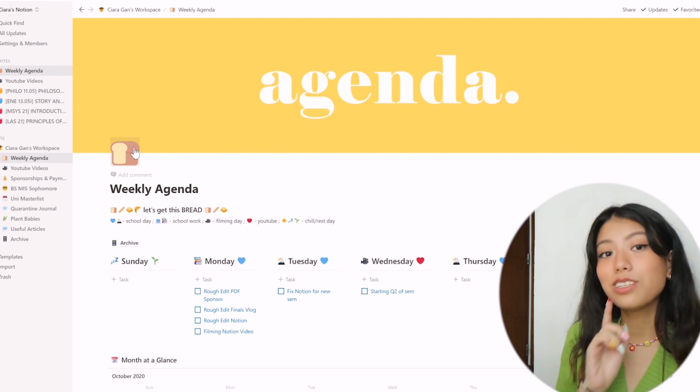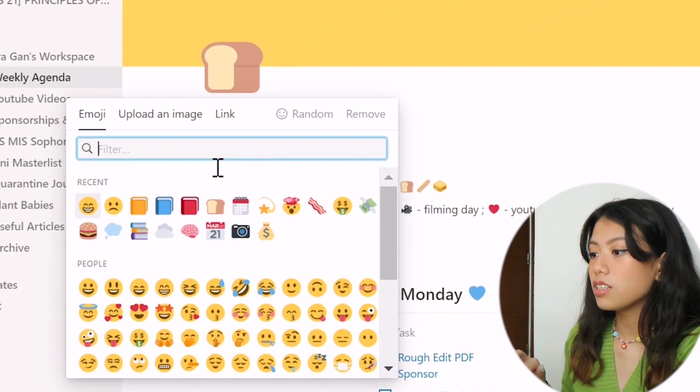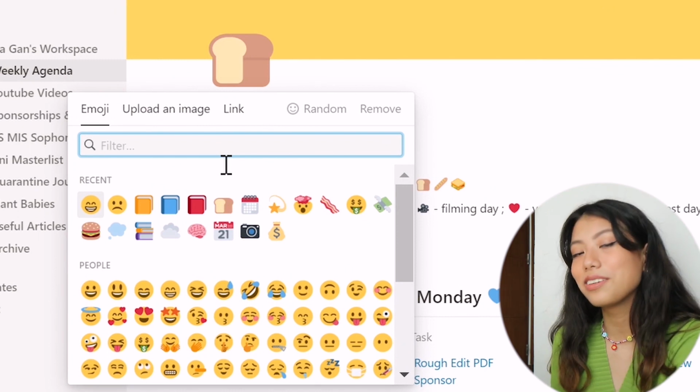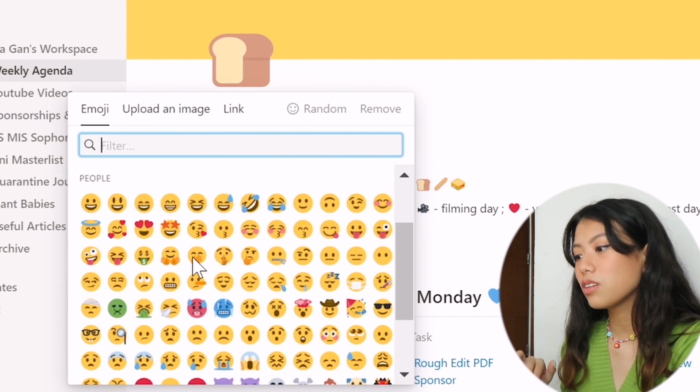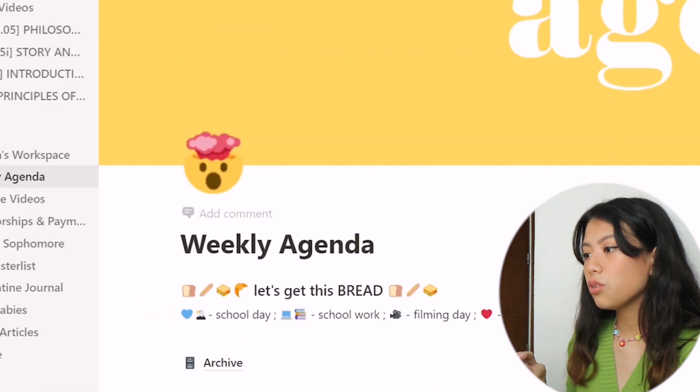And also you can change the emoji. My favorite part about this is you can change emojis because it does utilize emojis. And I love how Windows emojis look more than how Apple emojis look. So for example, you want to change it to exploding brain.